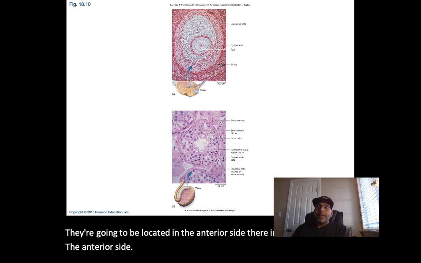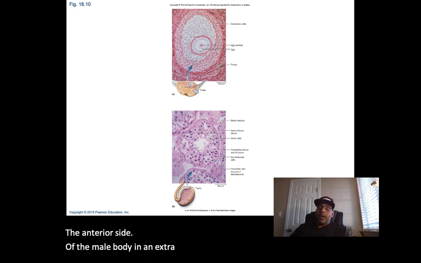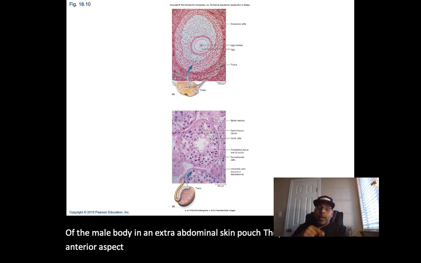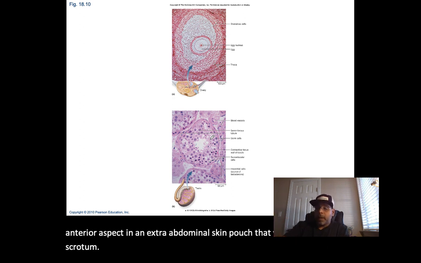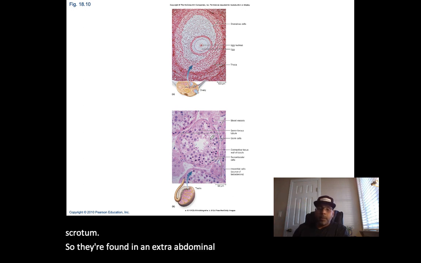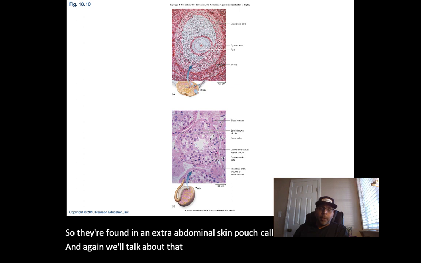They are found on the anterior aspect of the male body in an extra-abdominal skin pouch that we refer to as the scrotum. Again, we'll talk about that in greater detail when we get to male reproductive.